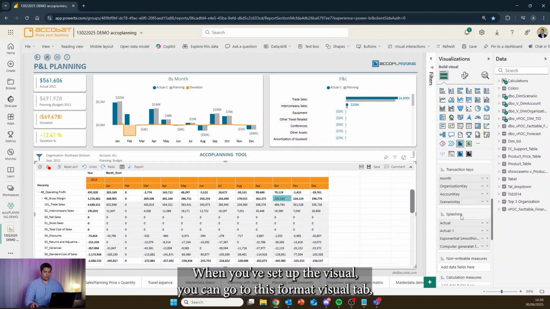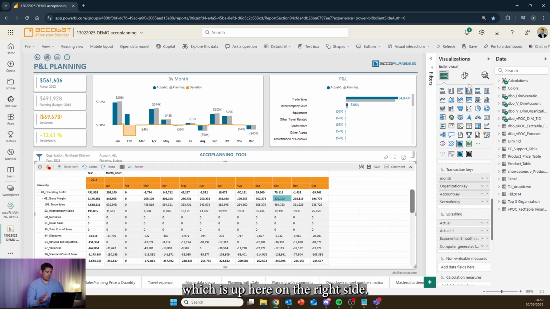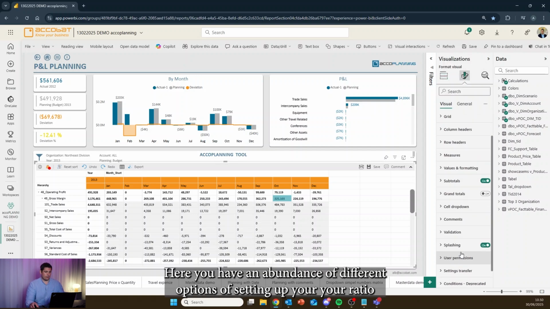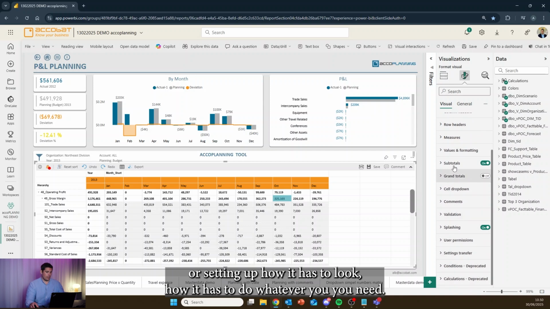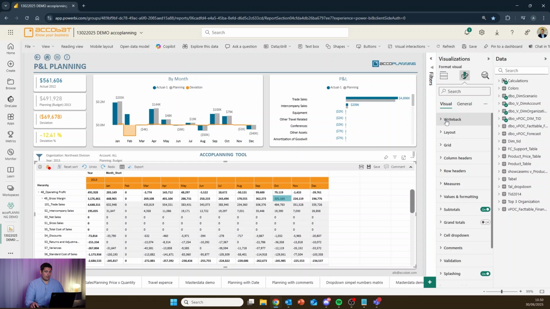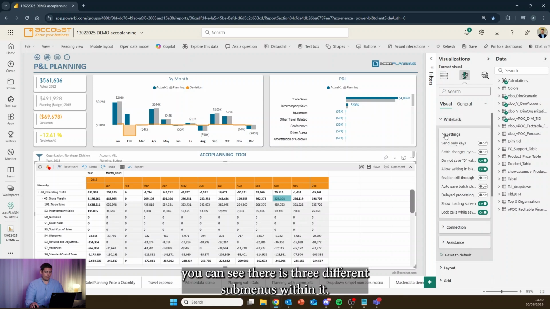When you've set up the visual, you can go to this Format Visual tab, which is up here on the right side. Here you have an abundance of different options for setting up your visual, setting up how it has to look, how it has to do whatever you need. But if you tap this one, which is called Writeback, you can see there are 3 different sub-menus within it.